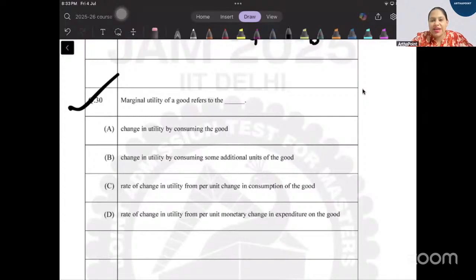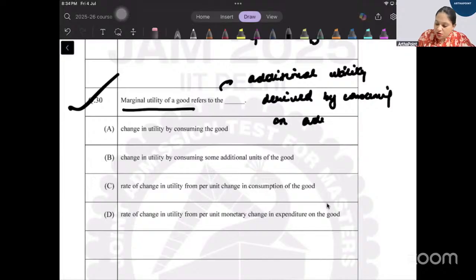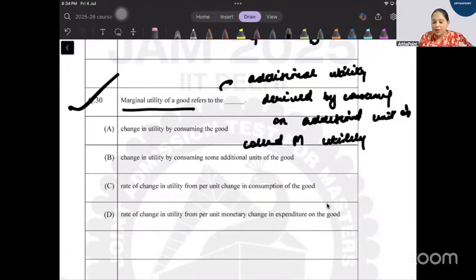That's right. So there is nothing that I can explain in this question. It is just asking the marginal utility of the good. So the additional utility derived by consuming an additional unit is called marginal utility. Here it is written "some additional unit", but some is not the right word, right? It is an additional unit, from one extra unit, right?